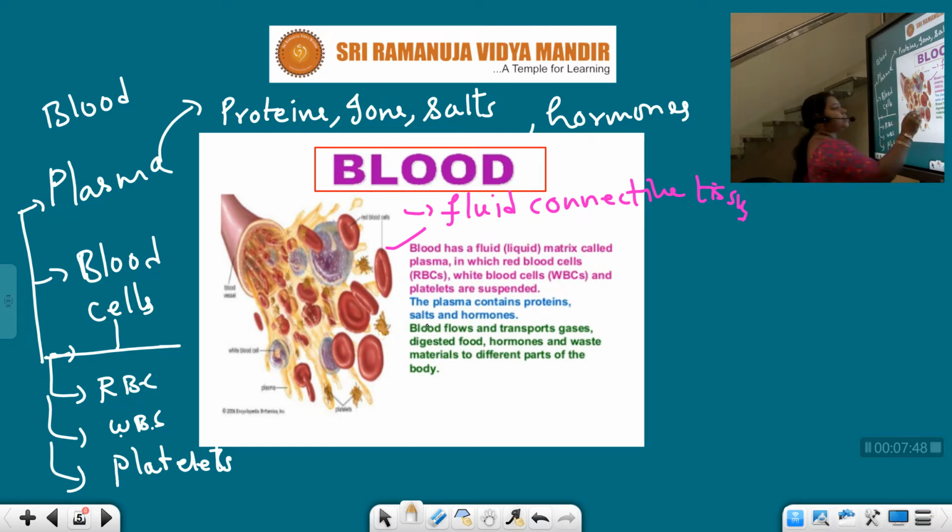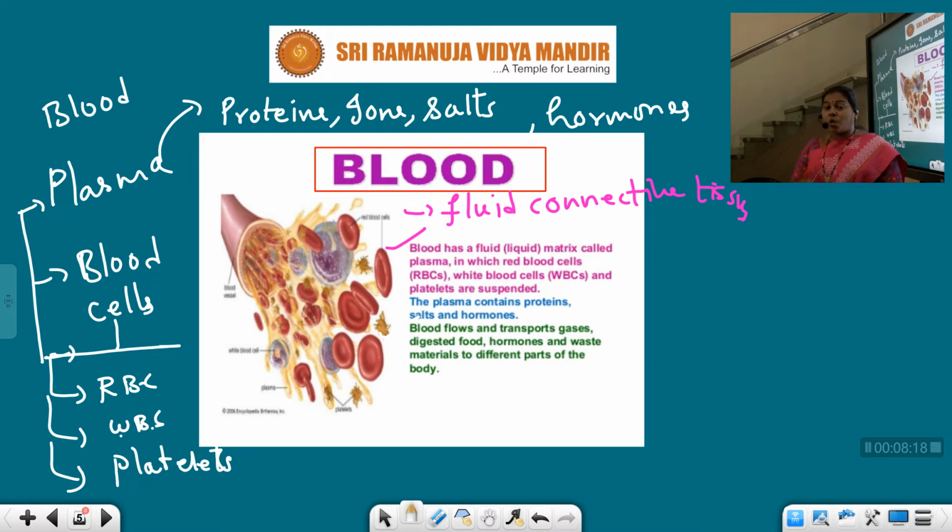Next, blood flows and transports gases, digested food, hormones and waste materials to the different body parts. See children, food we take through the mouth. We eat, we swallow, and it enters the esophagus, then the stomach, then the small intestine. In the small intestine, whatever food is digested and absorbed needs to be supplied to the blood vessels.